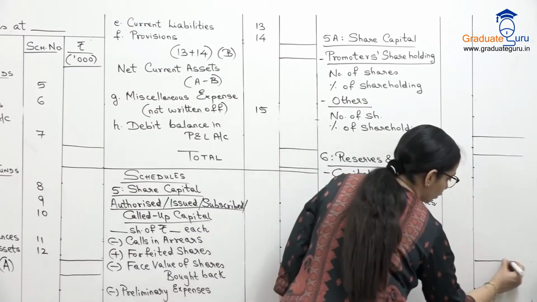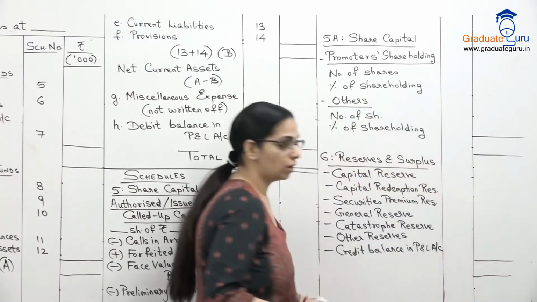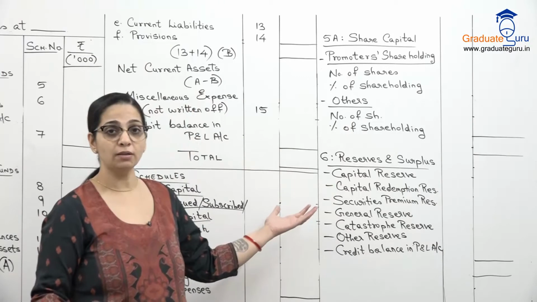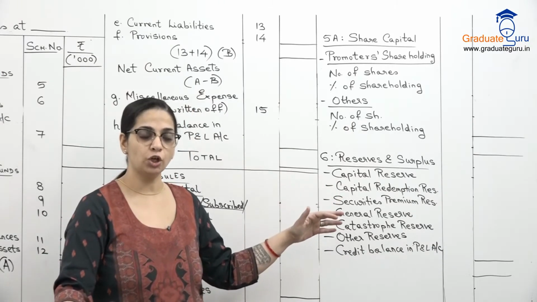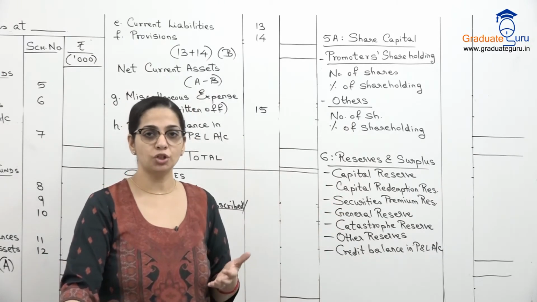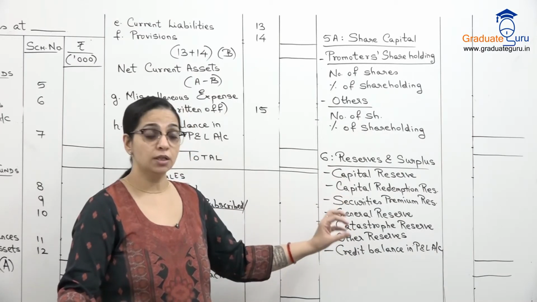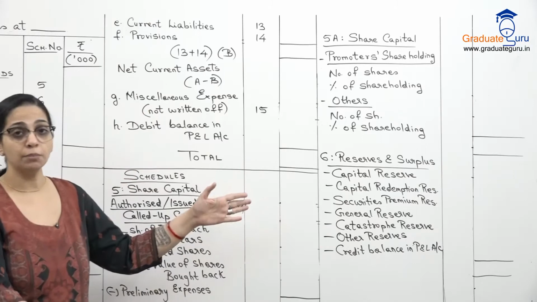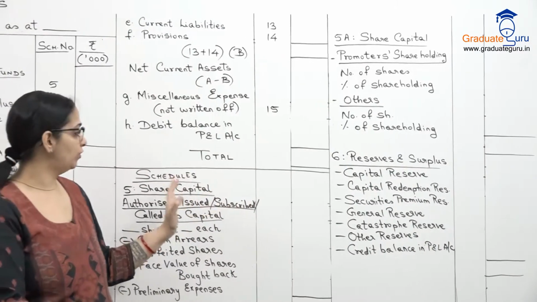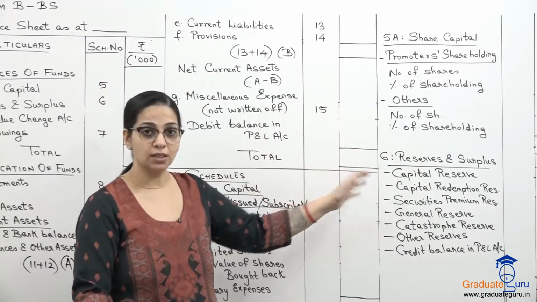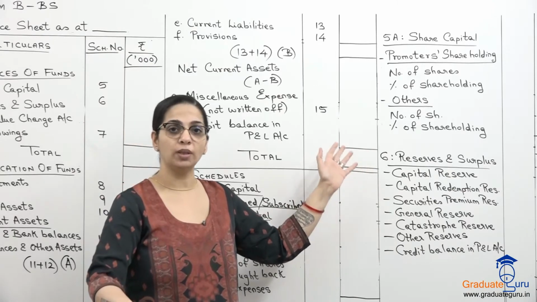And that will give us our total. As I already said, you have to show your movement, that is opening balance plus transfer during the year minus used during the year. That's general protocol that we do when we are writing the reserves. So these are some schedules, that is schedule 5, 5A and 6. Take these down, then we'll continue with the other schedules.